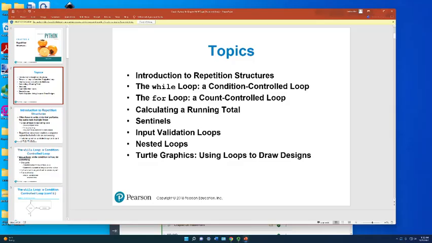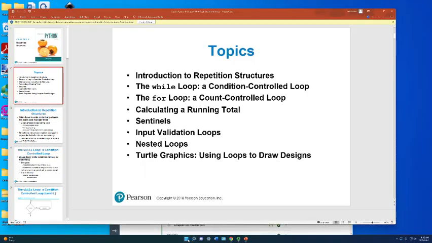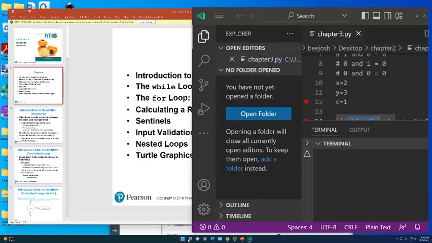But let's go ahead and get into your initial entrance into knowing a little bit more about loops and how they work. So we've got a while loop and a for loop that we're going to be talking about today. Let's start with the while loop. I'm going to do mostly demo today, just to give you an idea of how to work with these things, and then loosely use the PowerPoint.